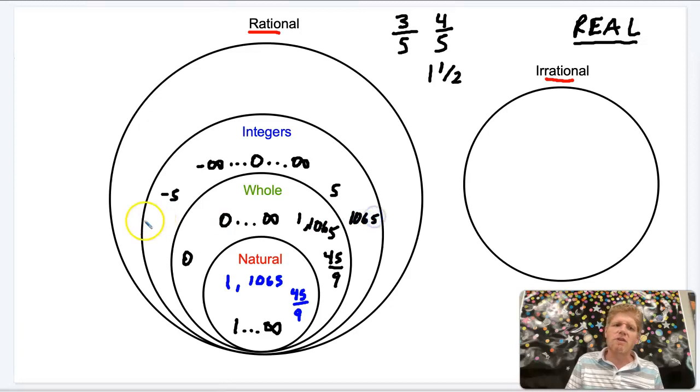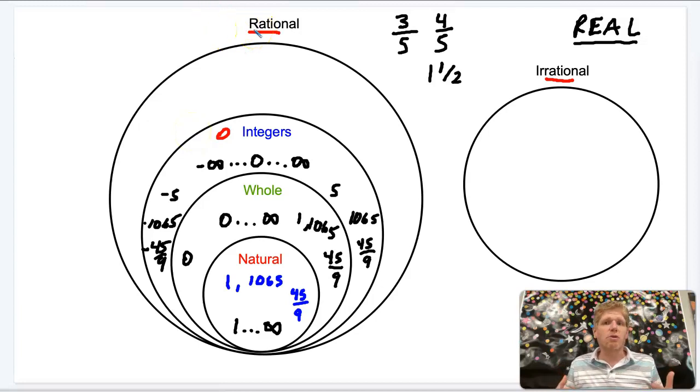1065, right? We can also have negative 1065. 45/9, we can have that. 45/9, that is an integer. So is negative 45/9. And of course, we can also have 0, right? So then that brings us to the final category, which is just the rational numbers, right?